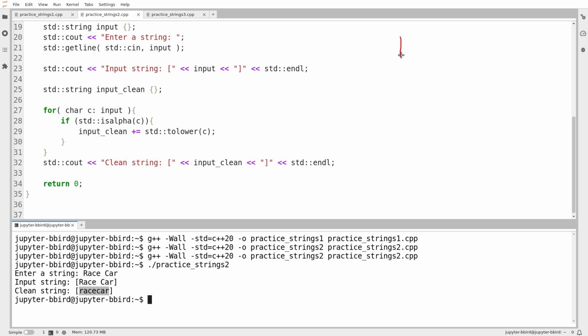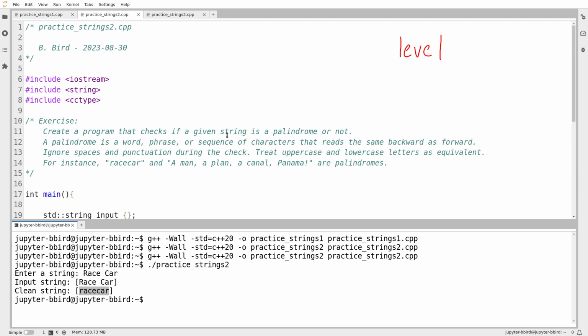So let's try the word, okay, so level is a palindrome. A word is a palindrome, according to the definition, if it is the same backwards as forwards. In other words, if the reversed version of the string equals the original string. And so the word level, if I create the reversal, oh no, how am I going to do that? If I create the reversal, it's exactly the same, and the strings match. So I think it is a palindrome. If I look at the word lever, then I get this reversal, and these two are not equal, so it's not a palindrome. So actually, my palindrome check is pretty easy once I have my cleaned up string,